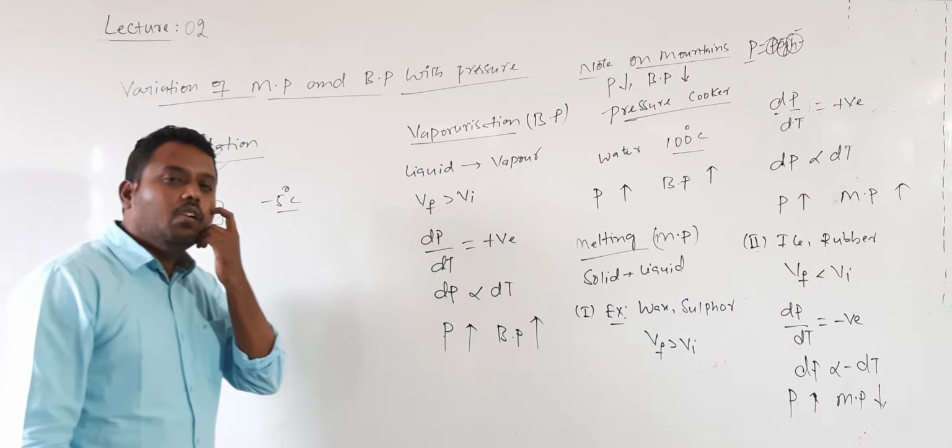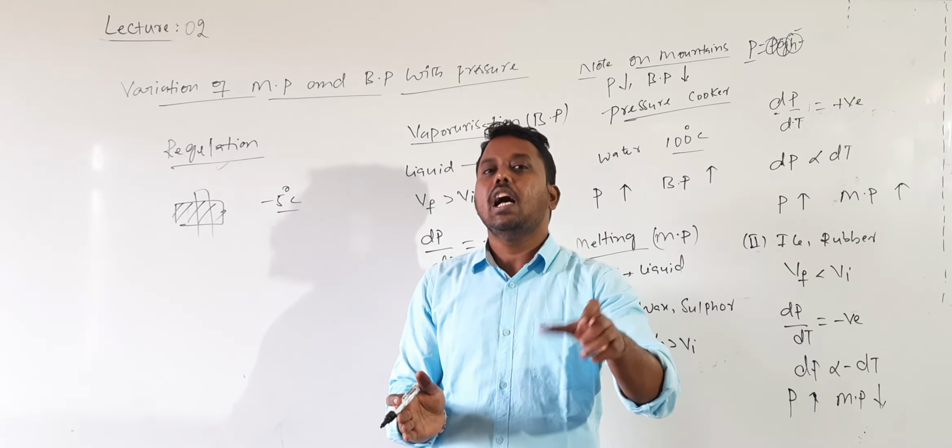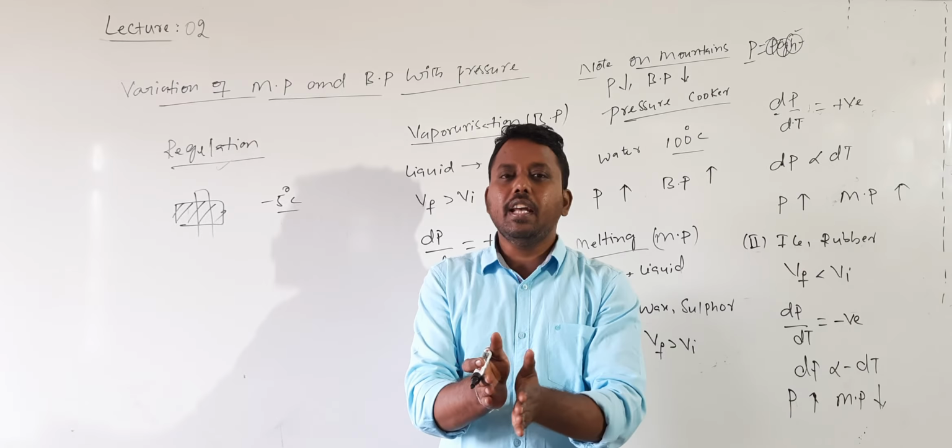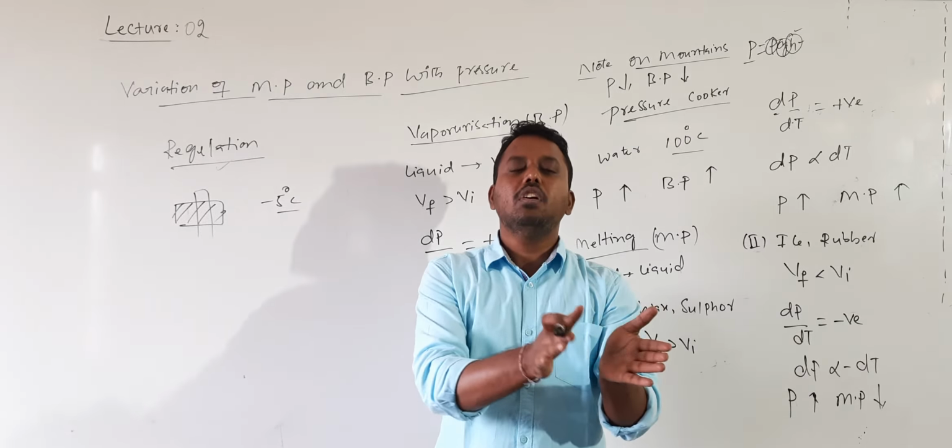Once again, what is regelation? The process in which a solid can be melted at low temperatures by increasing the pressure, and after removing the pressure, the liquid will be re-solidified. In regelation, we need to increase the pressure, then automatically the melting point value decreases. The ice will start melting even at minus 5 degrees. Once the pressure is removed, the ice will be re-solidified. That process is called regelation.